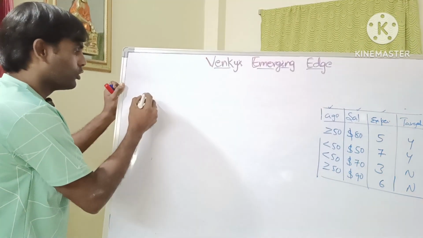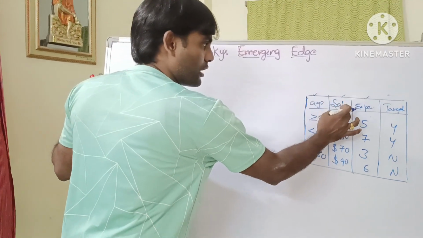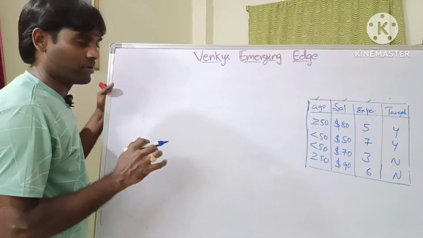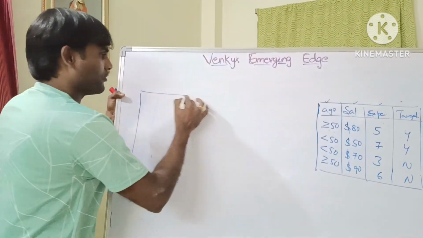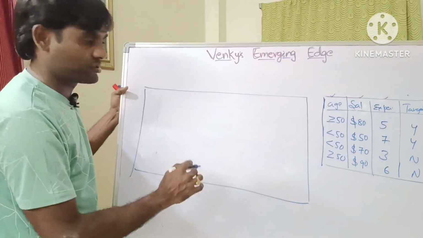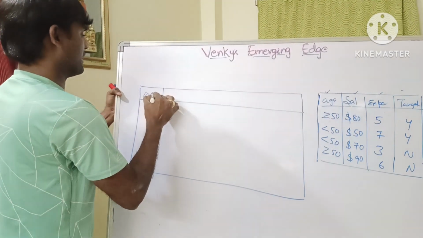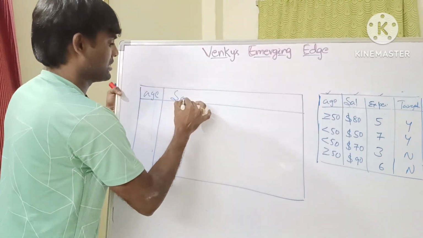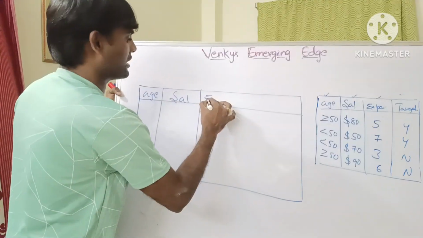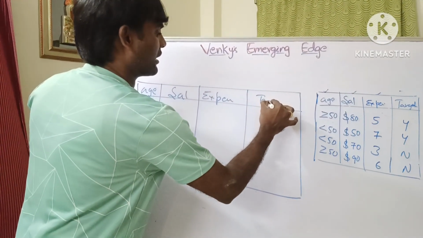Okay. So now we know that an age new table, a salary new table, next one experience new table. Then redraw a new table including all the features. For example, this is the age feature. Age. Next one is salary. Next one is experience. Finally, target value.